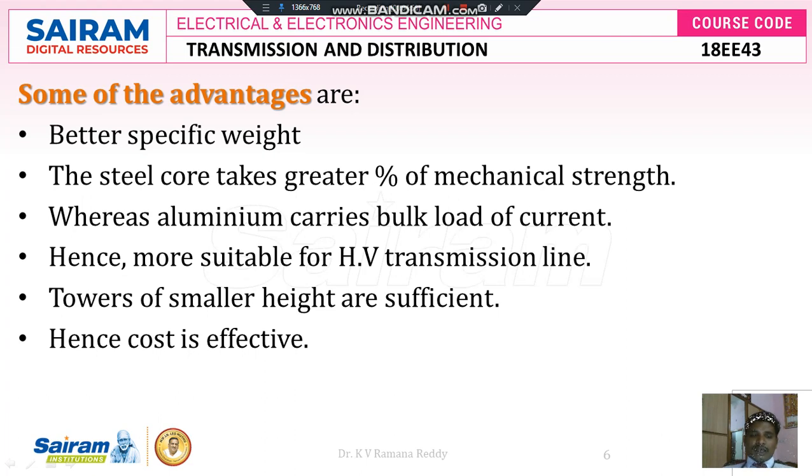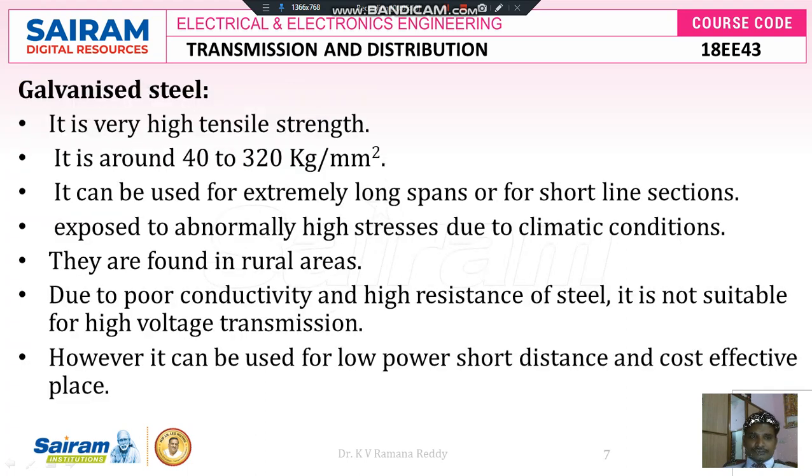Towers of smaller height are sufficient, in order to save cost and also to reduce sag. Hence it is cost effective for high voltage transmission lines when we use ACSR conductors. Next, what is meant by galvanized steel and what are the properties of galvanized steel?